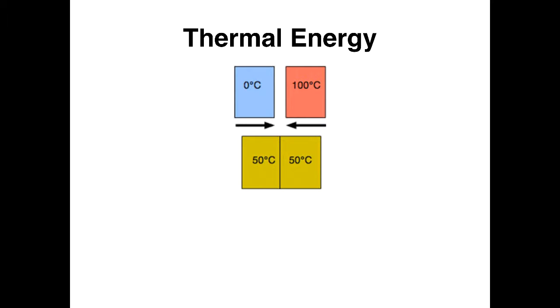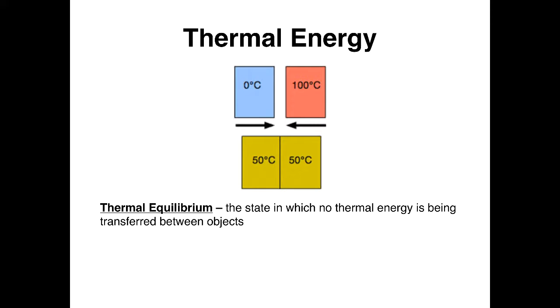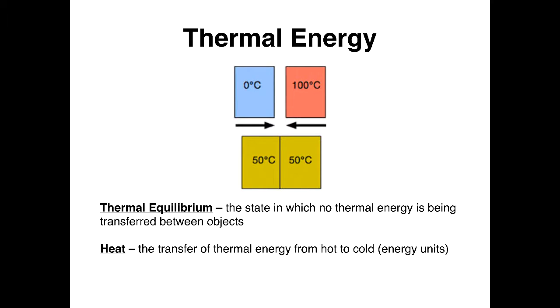Now, there are various ways in which thermal energy can be transferred. What tends to happen is when two objects come into contact, they reach what's called thermal equilibrium. A state of thermal equilibrium occurs when no thermal energy is being transferred between objects that come together. Heat is transferred from one object to another, and it represents the transfer of thermal energy, and it occurs from a hot object to a cold object.